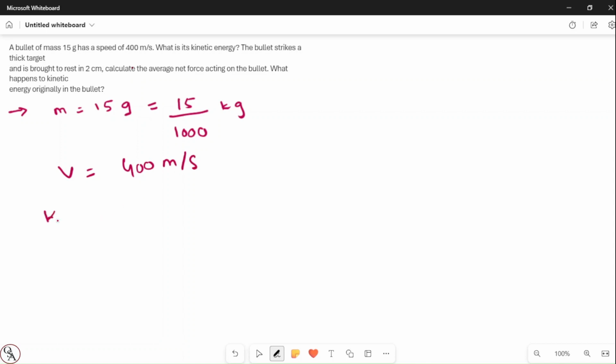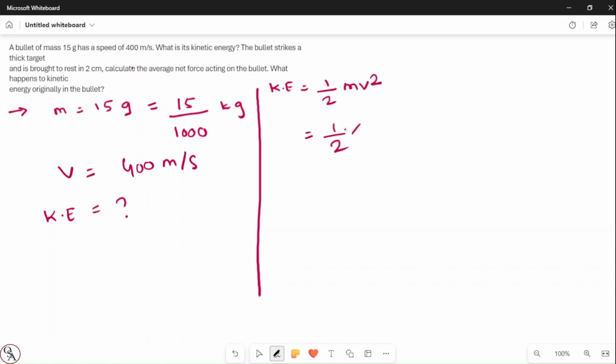So we have to calculate the kinetic energy, and we know the formula for kinetic energy is half mv square. So half into mass, which is 15 divided by 1000, into v square, which means 400 into 400.